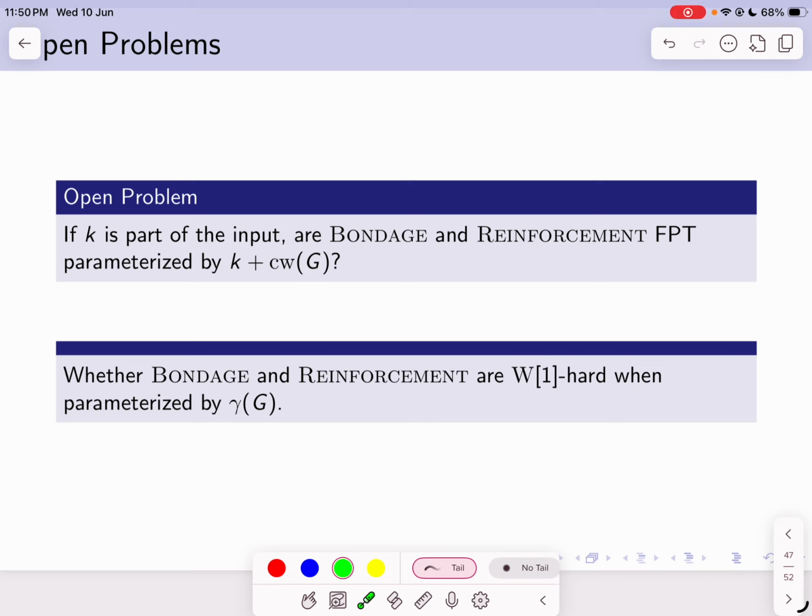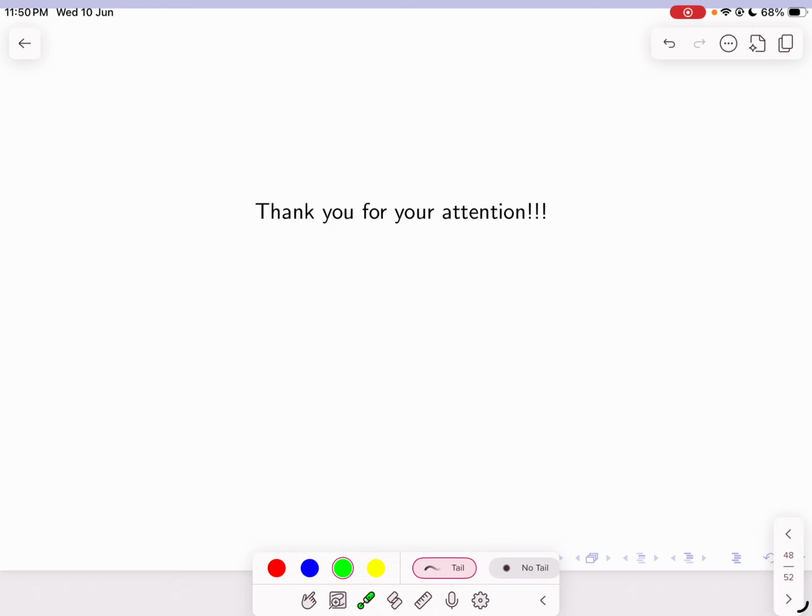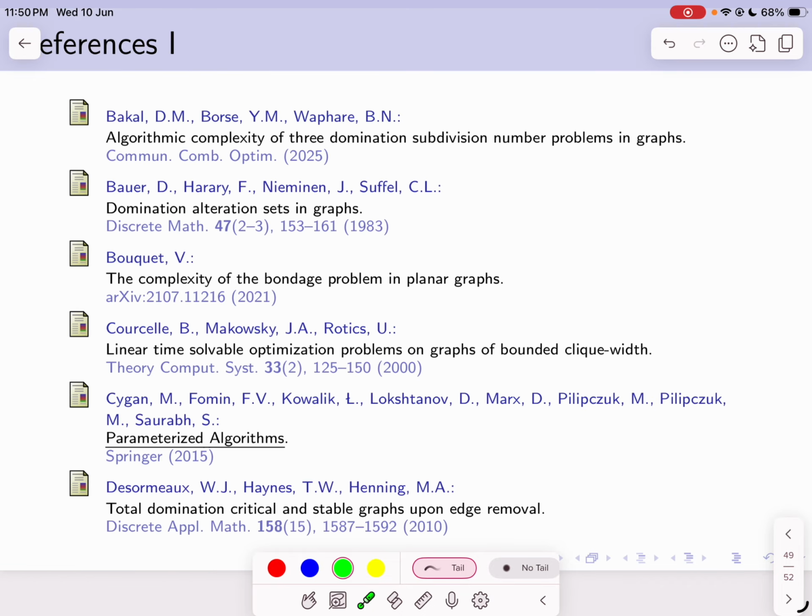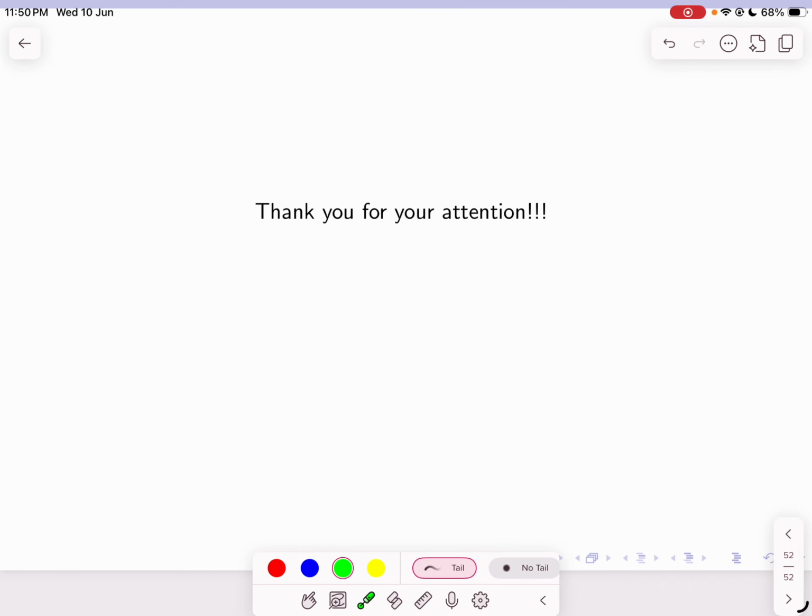It thus remains an interesting open problem to determine whether the combined parameter k plus clique width of G admits an FPT algorithm. Similarly, it is an interesting problem to decide whether the bondage and reinforcement problems are W[1]-hard when parameterized by gamma of G.